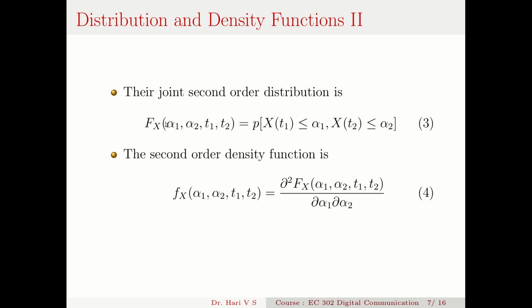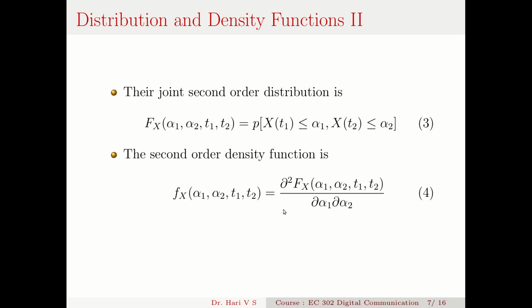So F_X, the joint second order distribution, is the joint probability that X(t1) is less than alpha 1 and X(t2) is less than or equal to alpha 2. So this is a joint probability distribution, and the joint density function will be a second order partial derivative: f_X(alpha 1, alpha 2; t1, t2) is equal to the second partial derivative of F_X(alpha 1, alpha 2; t1, t2) with respect to alpha 1 and alpha 2. So this is the second order density function.